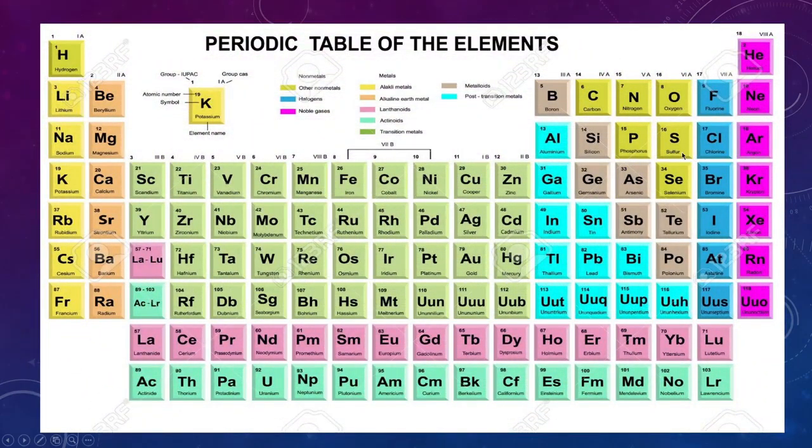This is the modern periodic table based on the atomic number. You can see that all these vertical columns are called groups and all these horizontal rows are called periods. This is the zigzag line. All the metals are placed on the left side of the zigzag line and all the non-metals are placed on the right side of the zigzag line. And on this zigzag line only the metalloids are present.